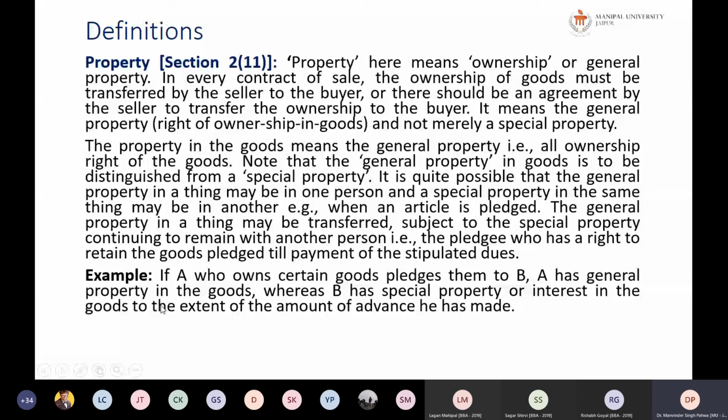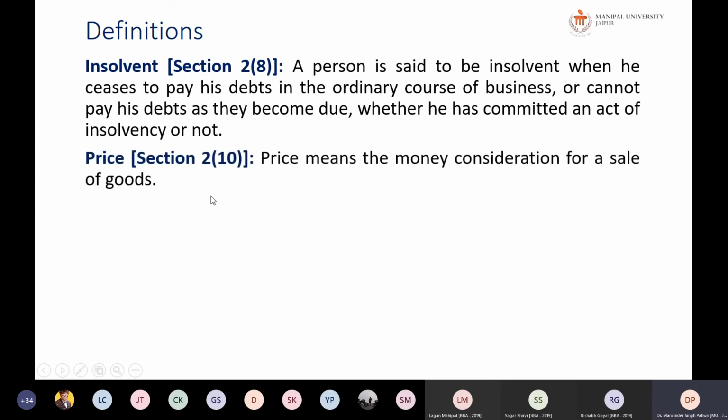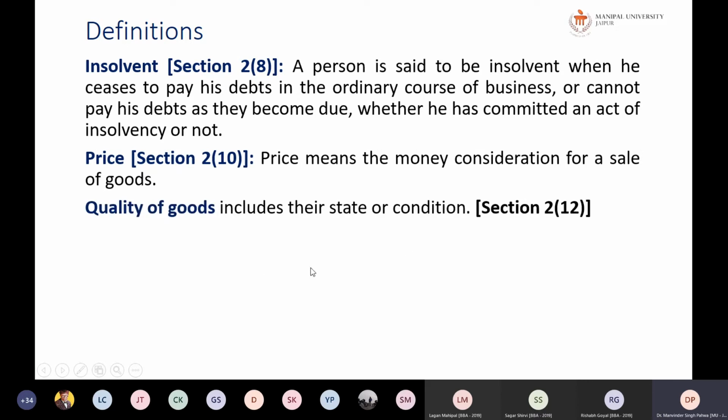Next, if A, who owns certain goods, pledges them to B, A has a general property in the goods, whereas B has the special property or interest in the goods to the extent of the amount advanced to him. Next is the insolvent. An insolvent is a person who ceases to pay his debts in the ordinary course of business or cannot pay his debts. Price means a money consideration for the sale. Quality of the goods includes the state and condition of the goods.